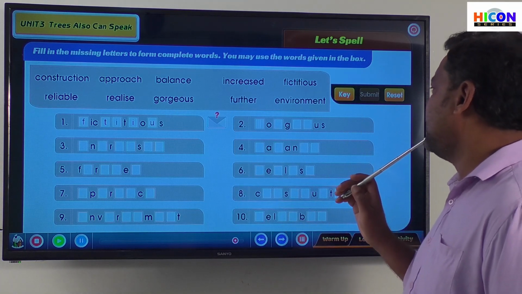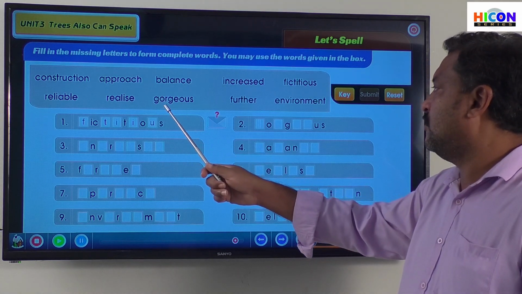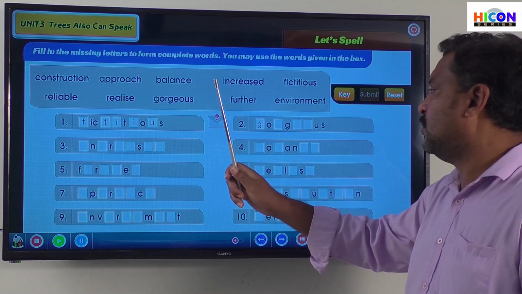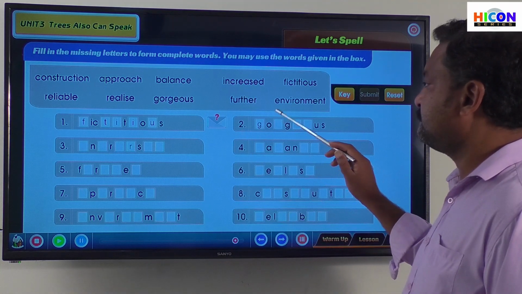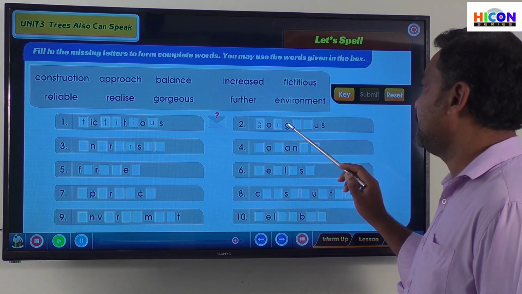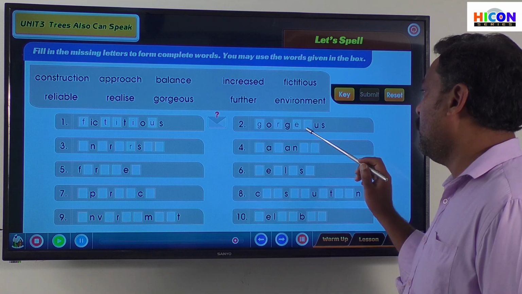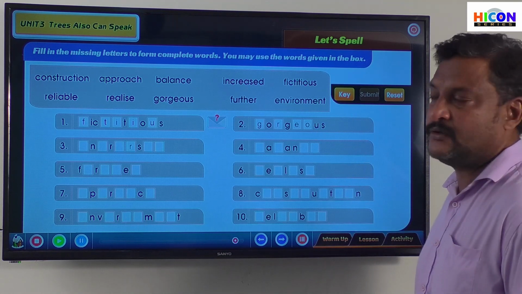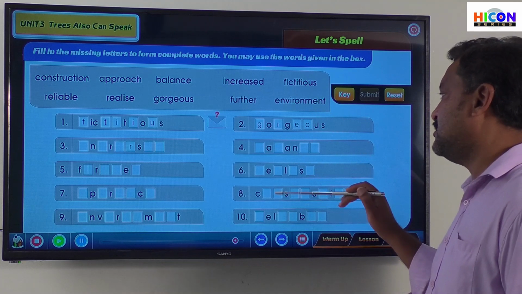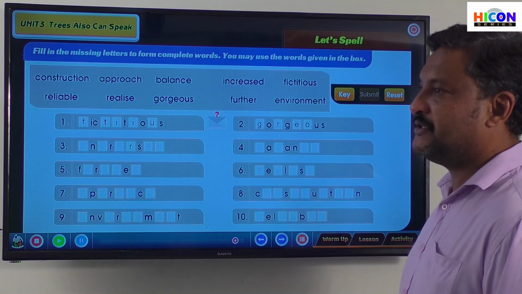Dash O dash G dash dash U S. G O R G E O U S. Yes, gorgeous, right?